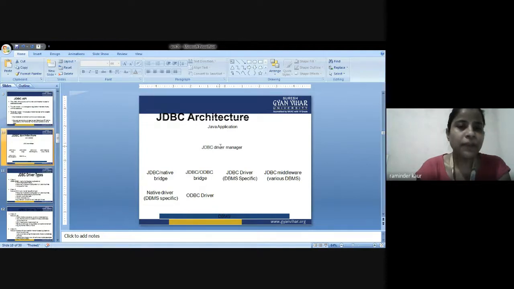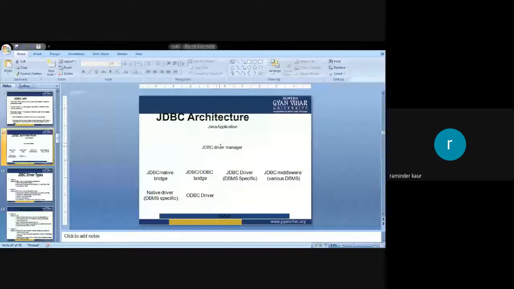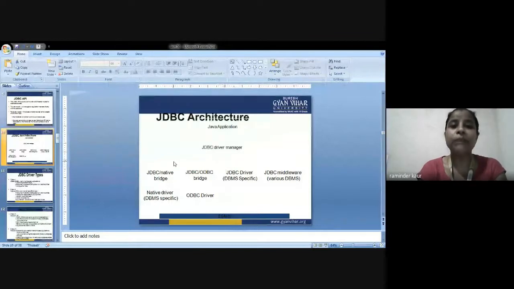So this is the JDBC architecture, in which we have a look at the Java application. There would be a driver manager, that is JDBC driver manager. JDBC native bridge could be there. JDBC-ODBC bridge is there. JDBC drivers that are concerned with DBMS only. JDBC middleware is there. Native drivers are there that are concerned with DBMS only. ODBC drivers are there.